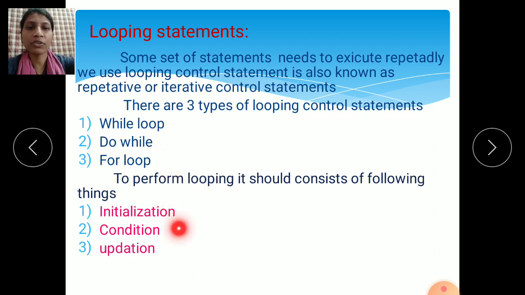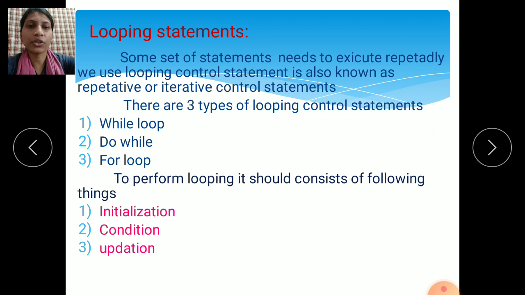First one is initialization, means we should declare the initial value of I. Then the condition, means whichever condition we want to run, that condition you should write here.